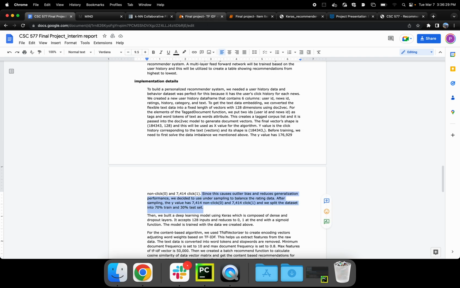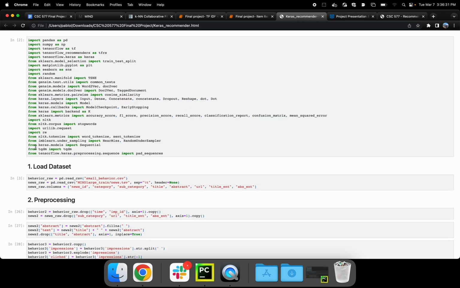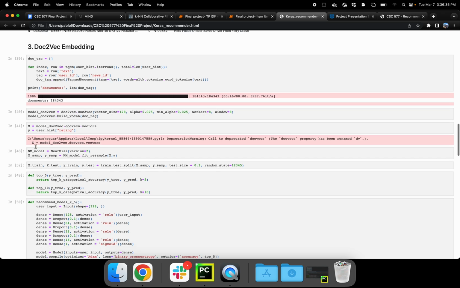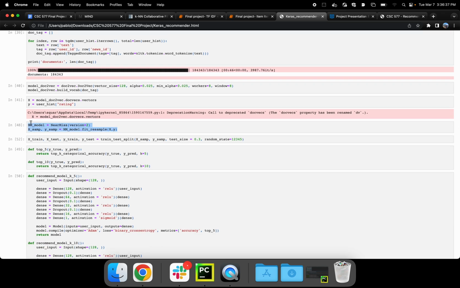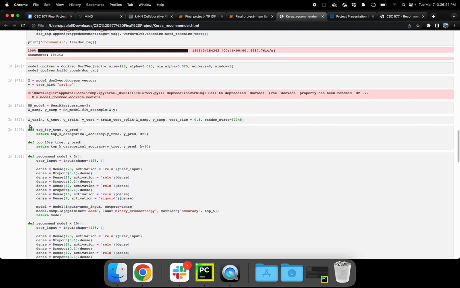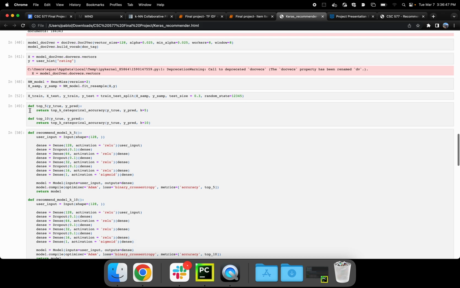It'd probably be helpful if I just show a little bit of the notebook. Here we do our embeddings, and then we do some undersampling to get a perfect balance between our click and no click rating classes.